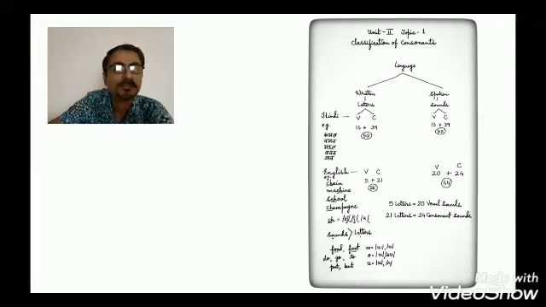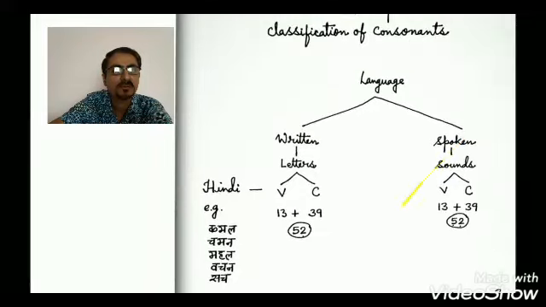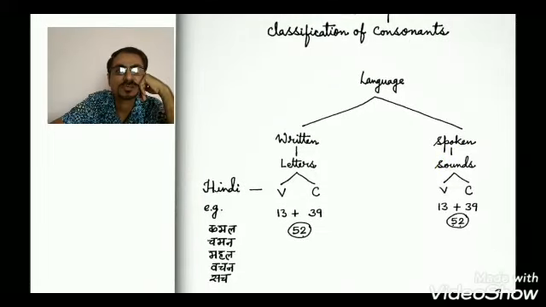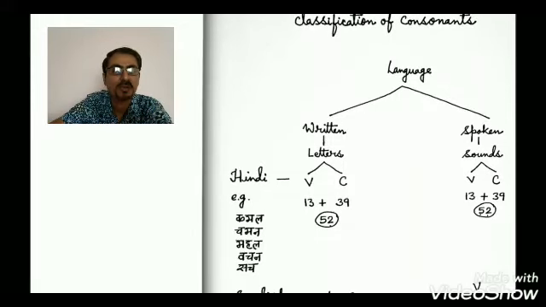Now let us see a few examples from Hindi. When we talk about language, both written and spoken, in Hindi we have 52 letters in the alphabet. Out of 52, 13 are vowels and 39 are consonants.